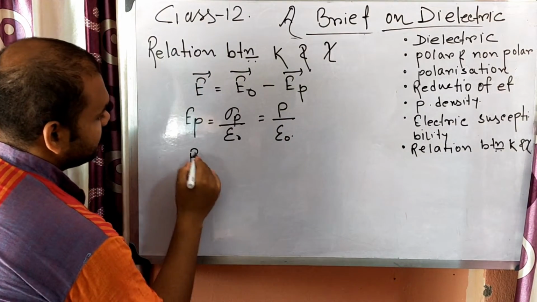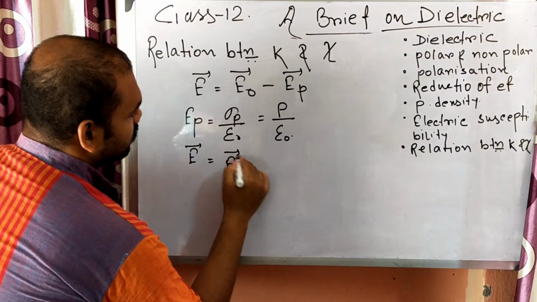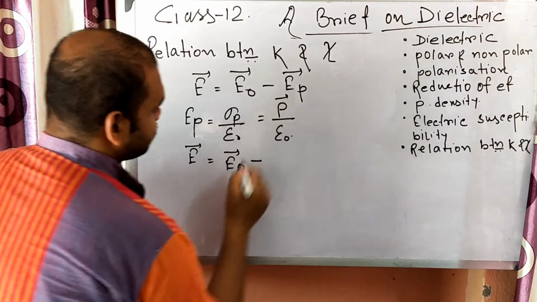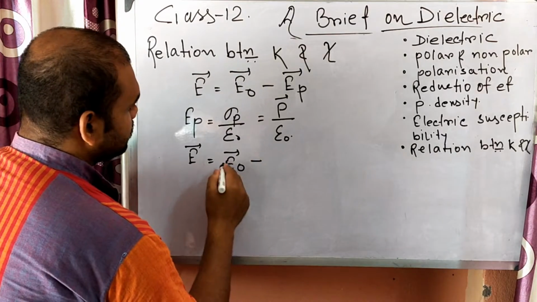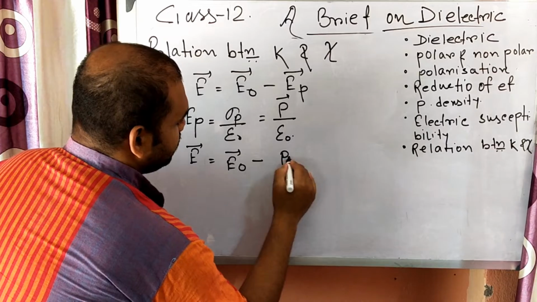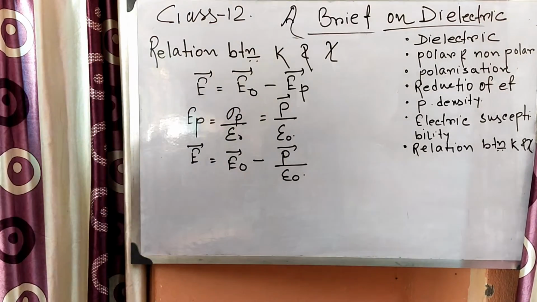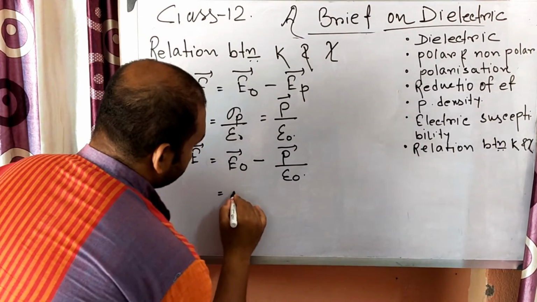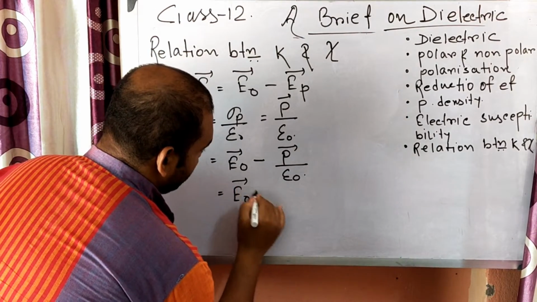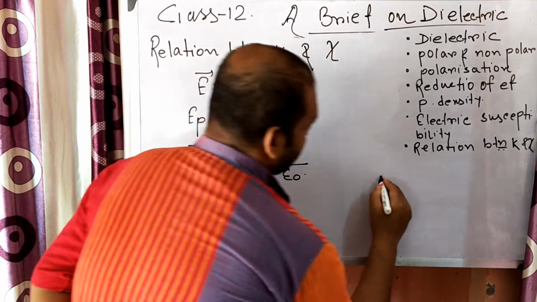So E can be written as E0 minus P by epsilon 0. Now, instead of P what can we write?